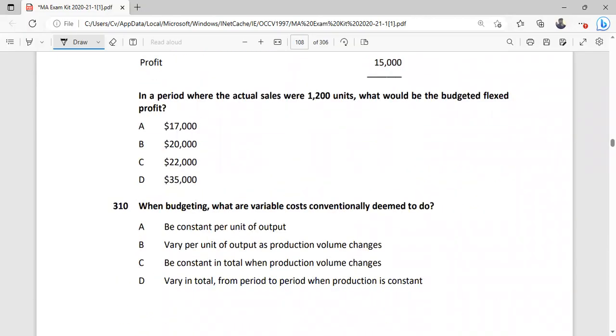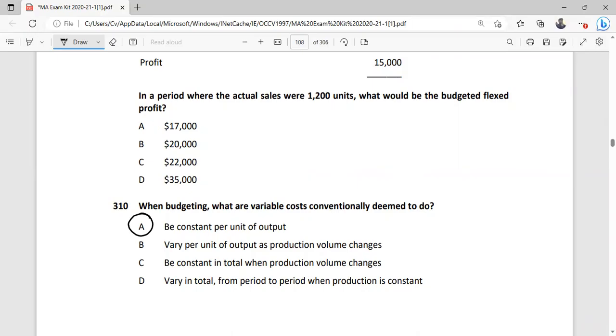Follow the same principles. When budgeting, what are the variable costs conventionally due to? Variable cost is the cost which varies with the level of activity. But remember one thing, per unit variable cost remains constant, even if the activity level changes. We always say that per unit variable cost is fixed in its nature. Vary per unit of output as production volume changes. Be constant in total when production volume changes.